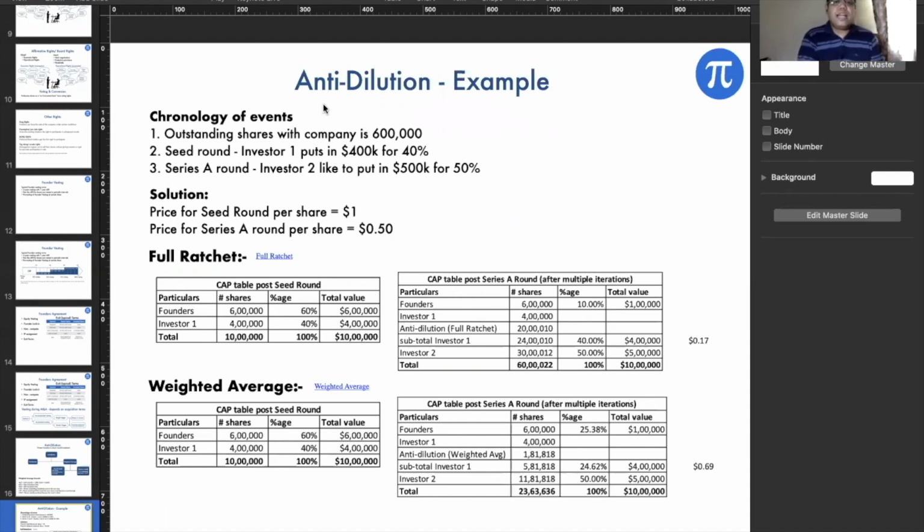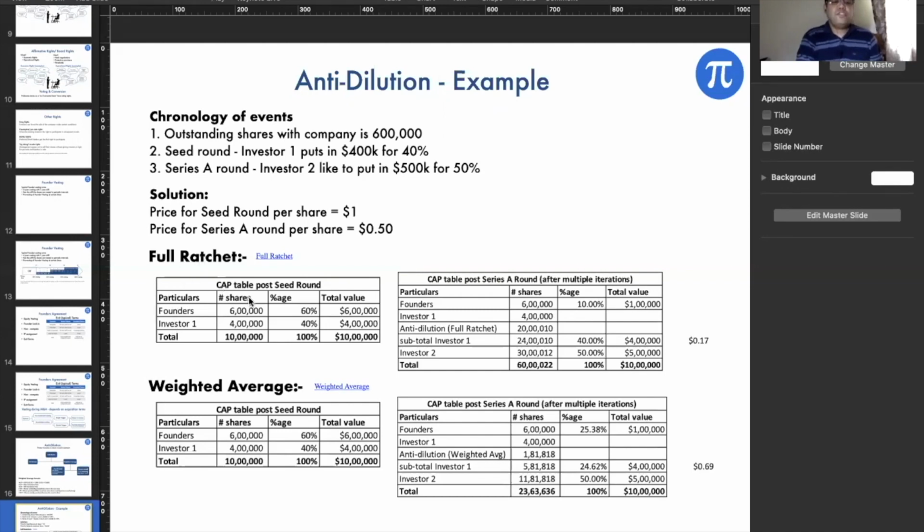So in this anti-dilution example, the company has around 600,000 outstanding shares. A seed round is happening. Investor one puts in 400K for 40%. And a Series A round is happening where investor two would like to put in 500K for 50%. If you do the math, you'll get a seed round price of $1 and obviously for Series A, a subsequent down round, 50 cents.